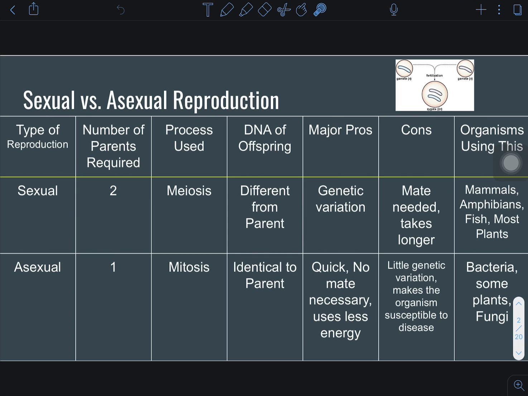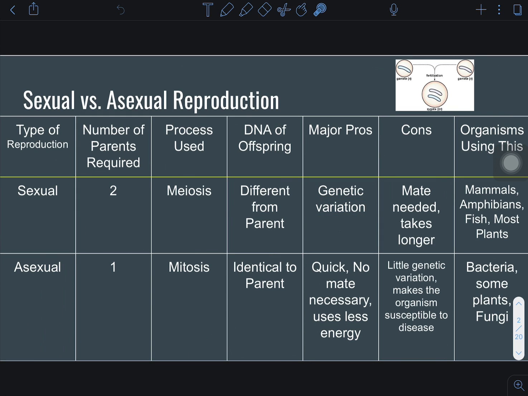When we talk about sexual reproduction, we are a product of sexual reproduction. Sexual reproduction requires two parents, your mom and your dad. The process of meiosis was used to create the sperm and eggs that were combined to make us. We are genetically different from our parents. We have similar traits, but we are different. One of the major benefits of sexual reproduction is that we have genetic variation within a population, and we'll talk about why that's important next.